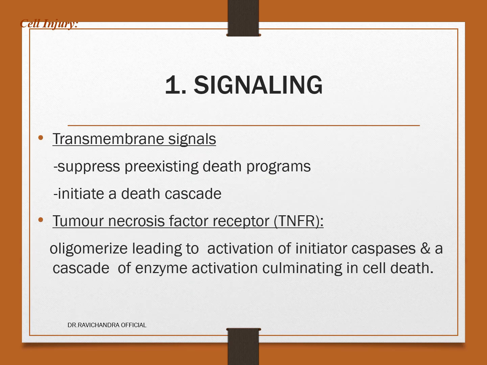Signaling will be with the help of transmembrane signals, which suppress the pre-existing death programs and initiate a death cascade. There is a receptor called tumor necrosis factor receptor, which oligomerizes, leading to activation of the initiator caspases and a cascade of enzyme activation culminating in cell death.